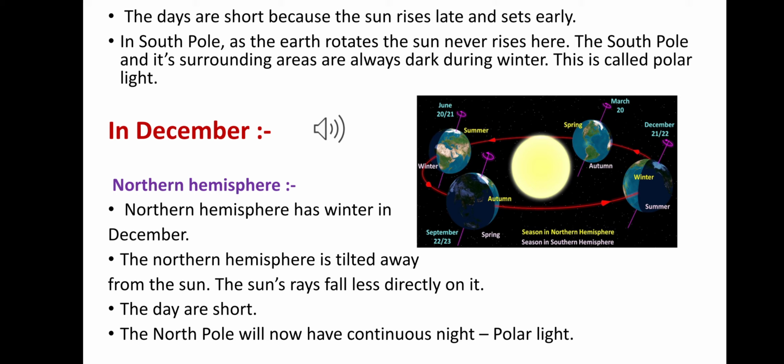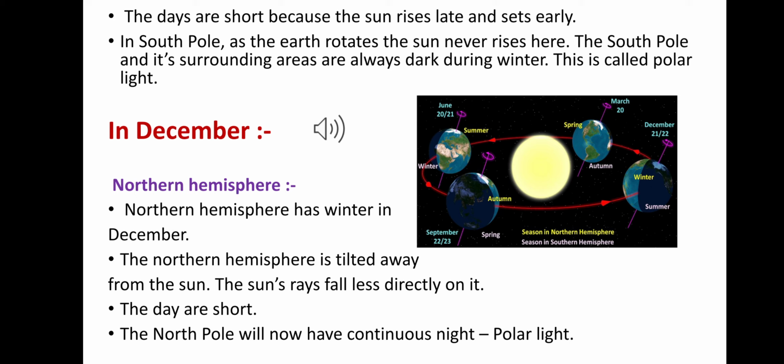Okay, now in December the seasons will be the opposite of what they are in June. Now we will discuss what happens in the month of December in the northern hemisphere and southern hemisphere. In the northern hemisphere, the month of December has winter. The northern hemisphere is tilted away from the sun, and the sun's rays fall less directly on it. See, in June and December, totally opposite things are happening. The days are short as the sun rises late and sets early in the northern hemisphere, and the north pole will now have continuous night. So that means at that time we can see polar light in the northern hemisphere.